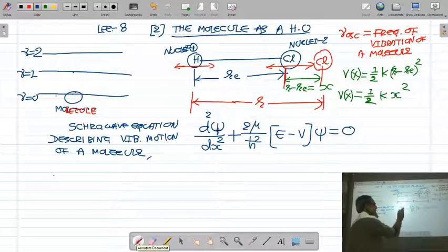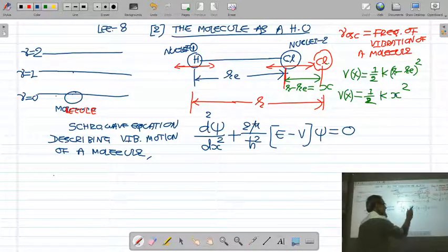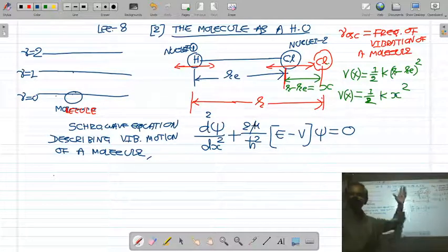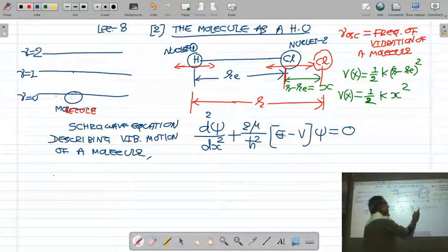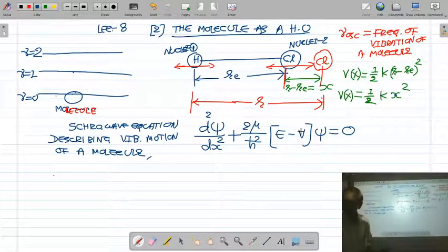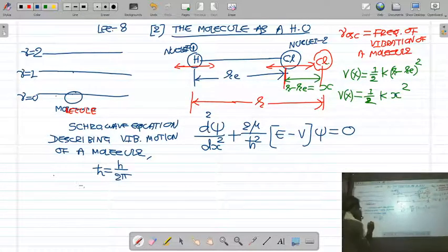What is psi here? Psi is the eigenfunction of the molecule, the wave function of the molecule. Mu is the reduced mass of the molecule. Suppose you are considering the HCl molecule, then mu will be the reduced mass of the HCl molecule. E is the total energy of the molecule, and V is the potential energy of the molecule. Now you know that h cross is equal to h upon 2 pi. And V, the potential energy of the vibrating molecule, is half Kx squared.